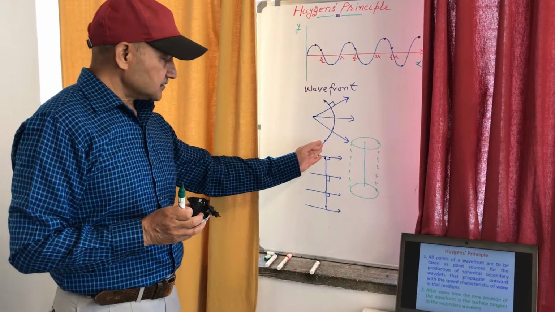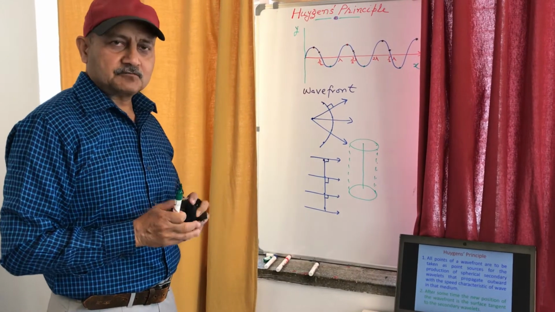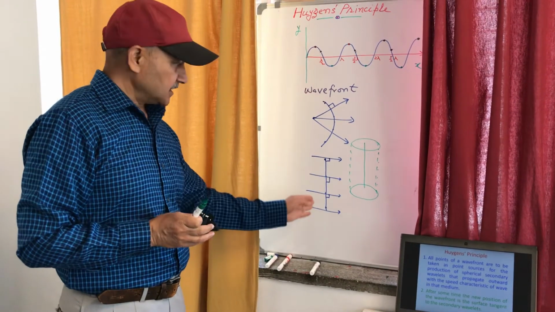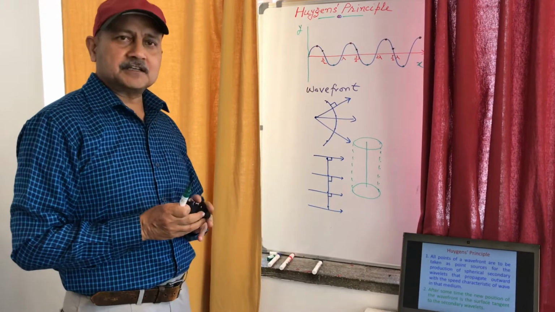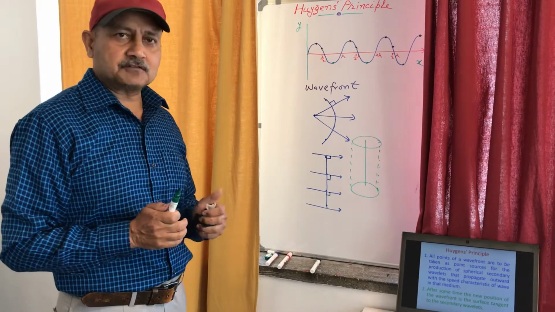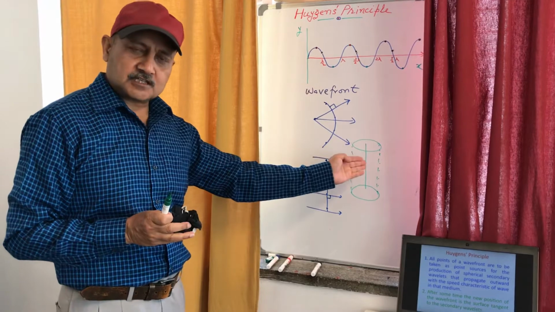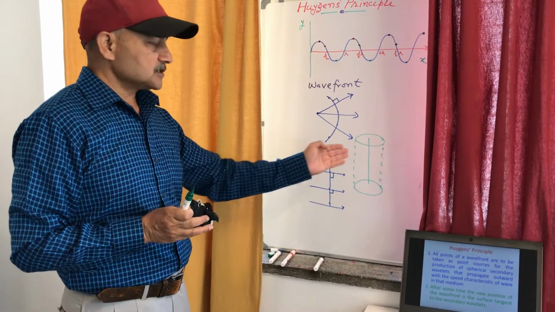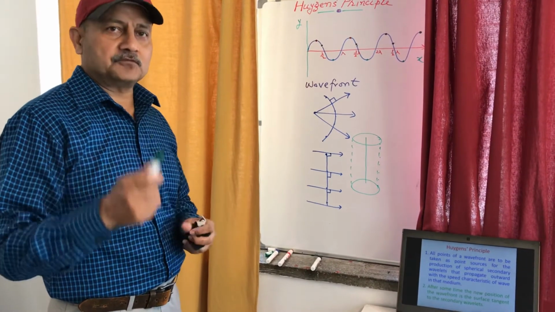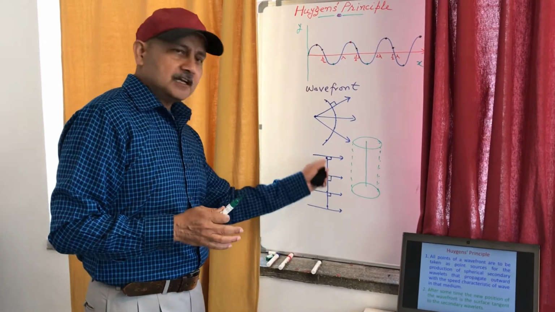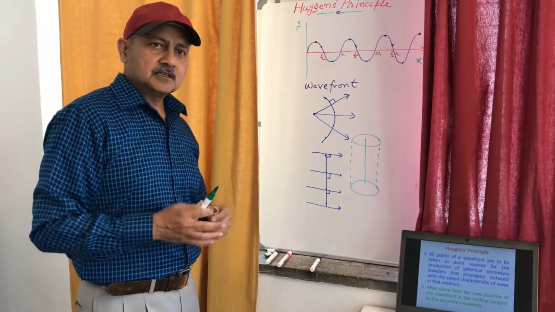If the source is at infinity, the rays become parallel and the wavefront becomes plane. So the shape of the wavefront will be plane. Whether the source is a point source or a line source, when the source is seen from infinity, at that infinite point the rays become parallel and the wavefront becomes plane.